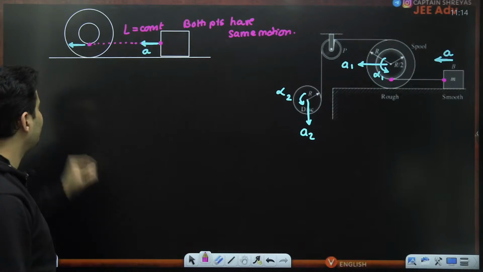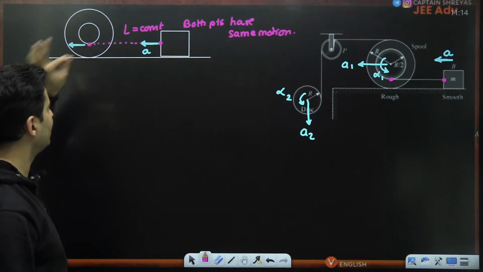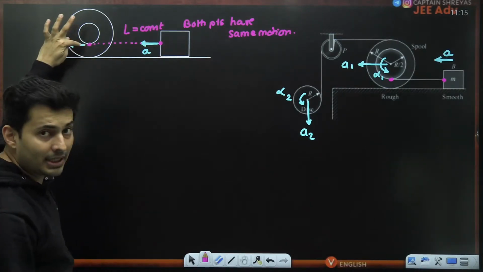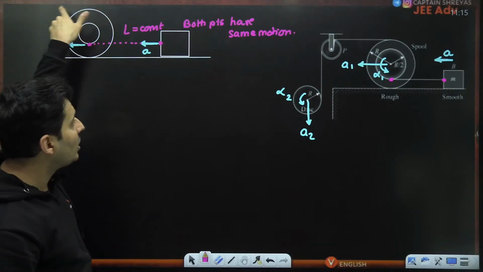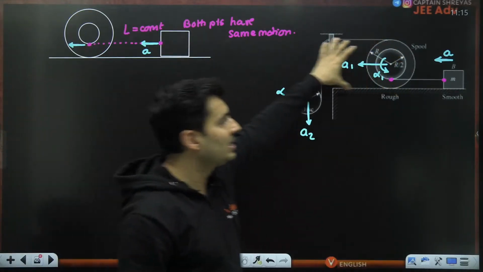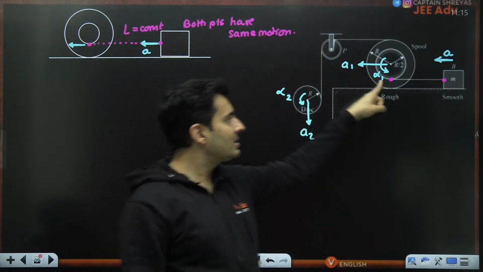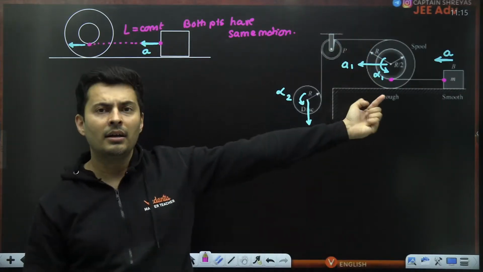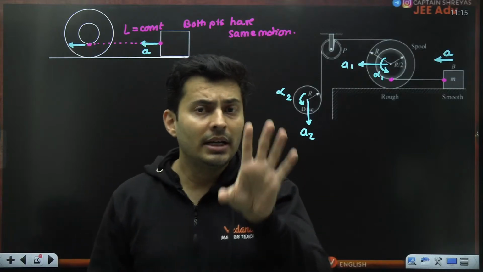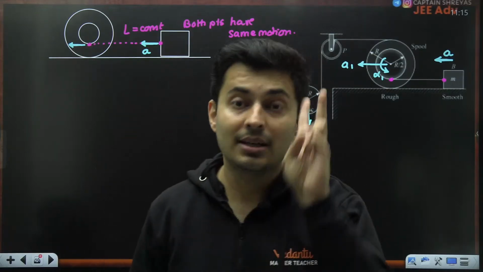Now observe. How do I find the acceleration of this guy? Well, this point over here is moving forward because of the spool. The spool is taking it front, but at the same time, because of the rotation, it is moving behind. When you study rolling, it is taught in two different ways. Try to recollect.